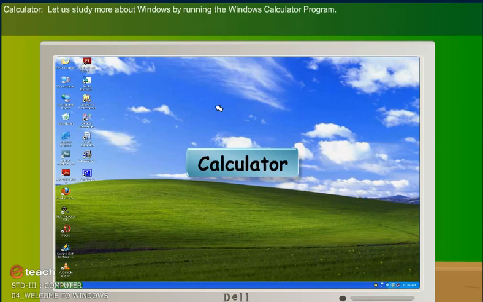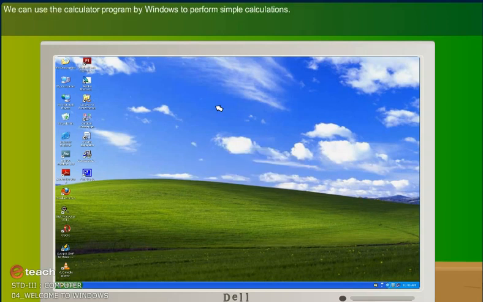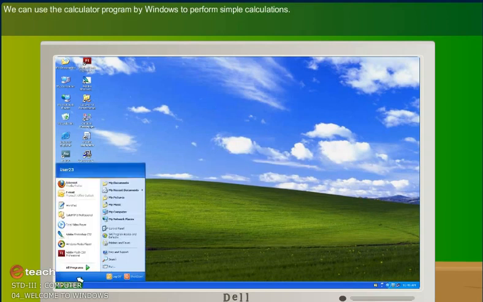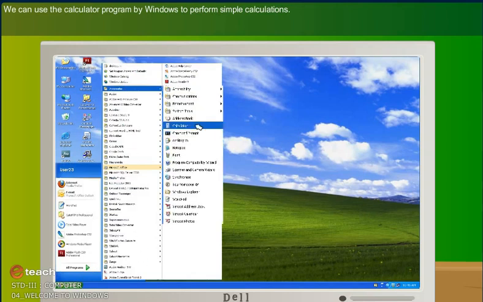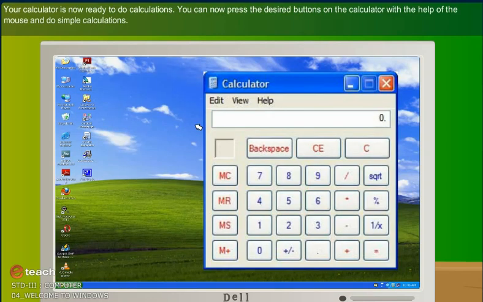Calculator. Let us study more about Windows by running the Windows Calculator program. We can use the calculator program in Windows to perform simple calculations. Your calculator is now ready to do calculations. You can now press the desired buttons on the calculator with the help of the mouse and do simple calculations.